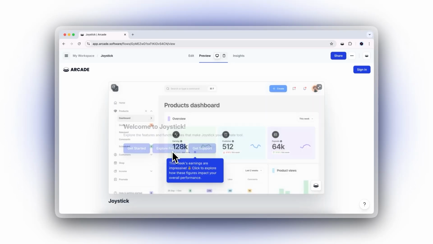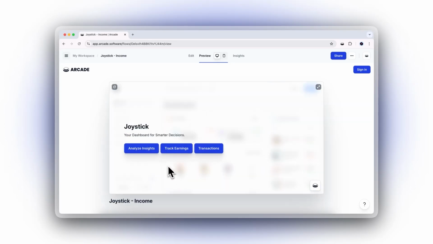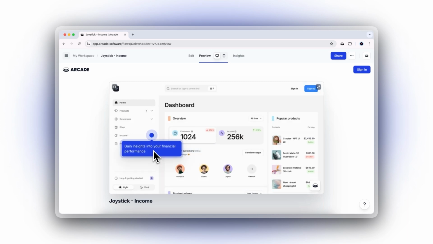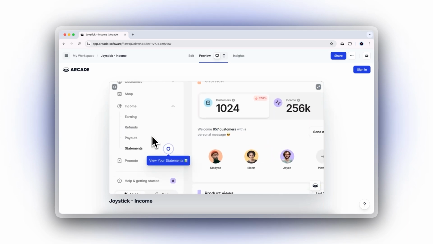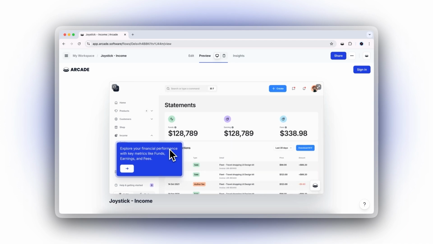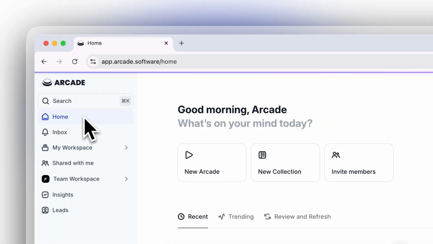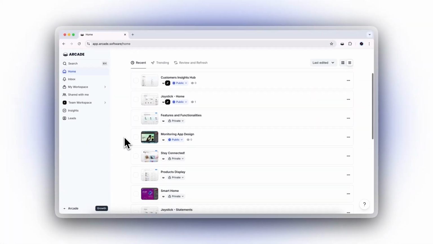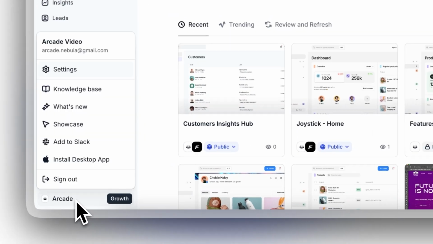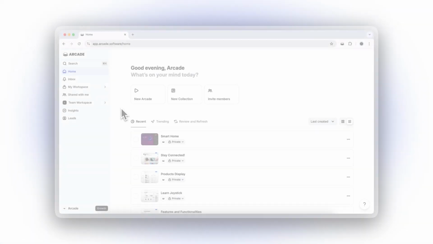Welcome to Arcade, the platform that transforms how you create, share, and optimize interactive demos. Managing your arcade workspace efficiently is key to unlocking its full potential. In this guide, we'll explore how to navigate the platform, customize settings, and set up your workspace for success. Let's dive in. Let's explore the platform's core features that help you manage your arcade workspace effectively.